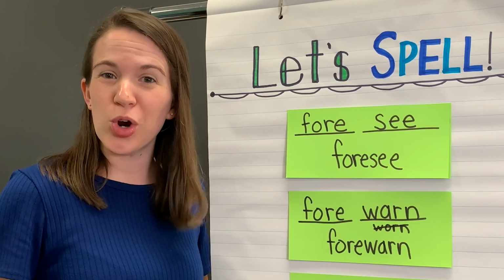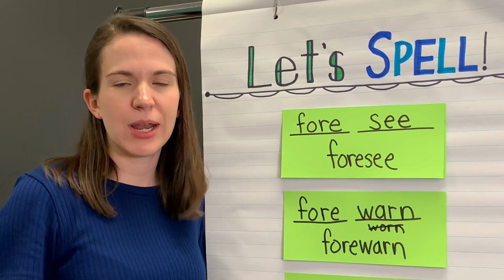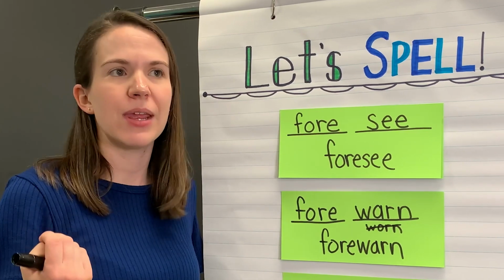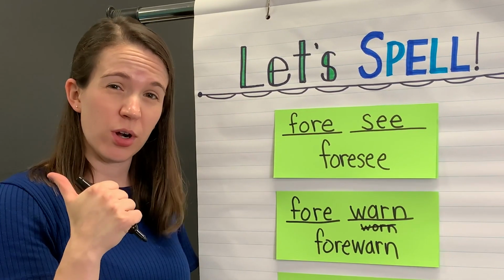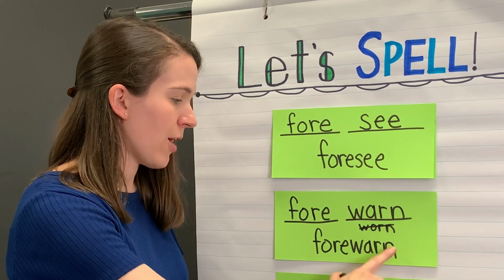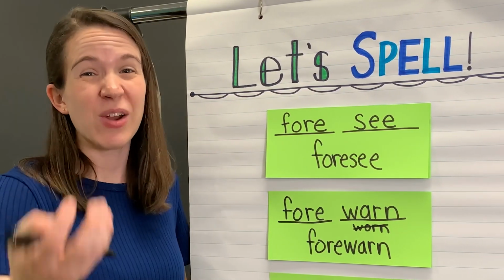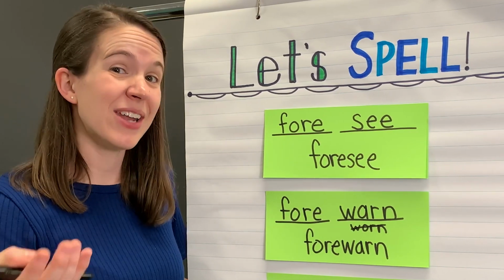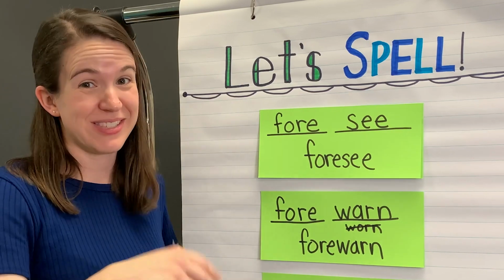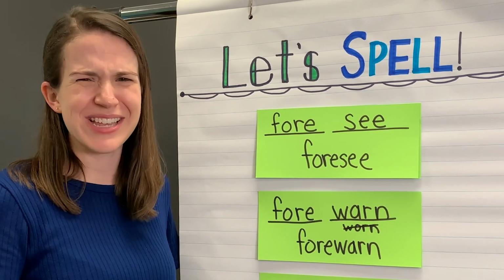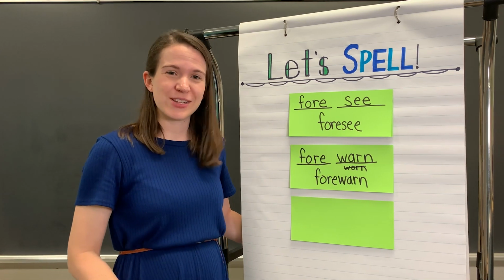Do you know what forewarn means? Well, warn is to tell somebody about danger or something unpleasant that's going to happen. And fore means before. So you're warning someone about something before it happens. Sometimes if I recommend a sad book to someone, I forewarn them that something sad is going to happen. Sometimes it's nice to be prepared for that while we're reading. Let's move on to our last word.